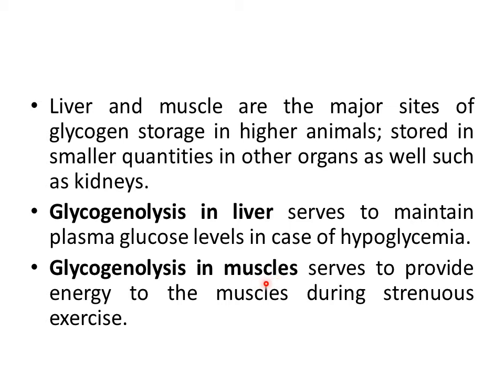So, when this enzyme is absent, the glucose 6 phosphate cannot be converted to glucose. Instead, this glucose 6 phosphate enters the glycolytic pathway inside the muscle cells, and as a result of glycolysis, energy is produced, and that energy is provided to the muscles during the time of need, for example during strenuous exercise.